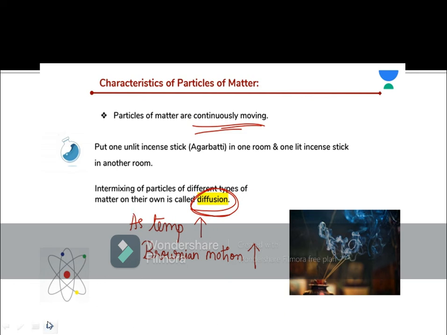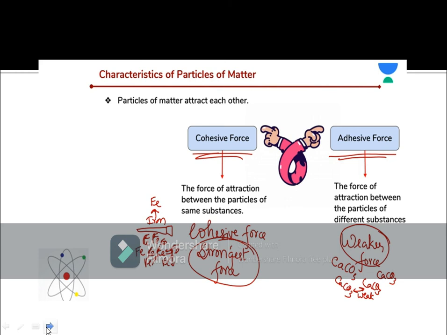Now the next one is the third characteristic of particles of matter. It is that particles of matter attract each other. See, if you have an iron nail, यानी कील basically, so उसमें आपको पता है कि बहुत सारे iron के small particles हैं and they have some force of attraction. वो एक दूसरे को attract कर रहे हैं, इतना attract कर रहे हैं कि हम उसे तोड़ भी नहीं पाते. आयरन नेल को आप तोड़ने की कोशिश करेंगे वो नहीं टूटेगा. So ये cohesive force है यानी strongest force.